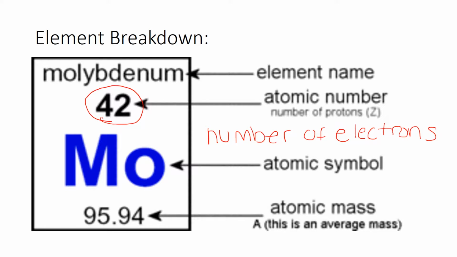And then next you will see the atomic symbol, and lastly you will see the atomic mass, which is down here. And the atomic mass is also called the mass number, and it is an average mass.